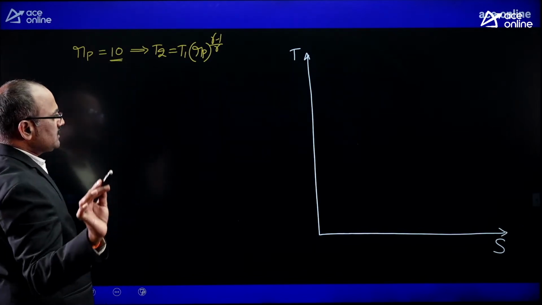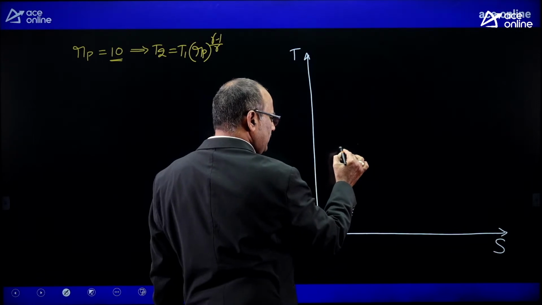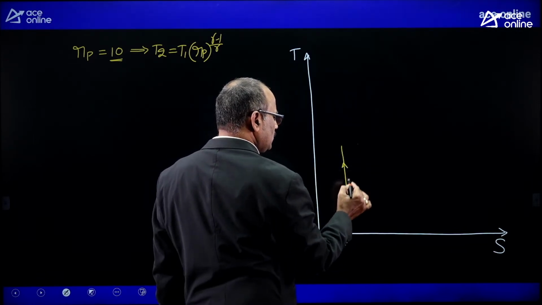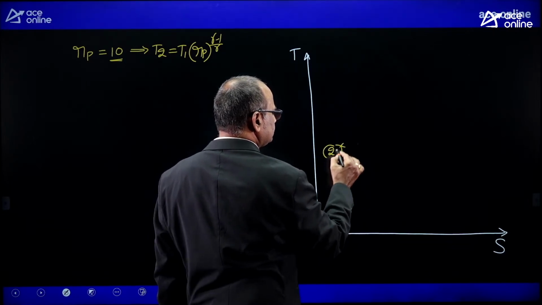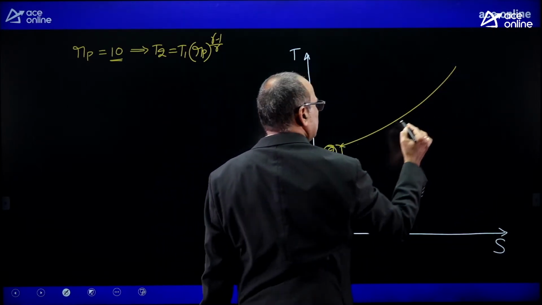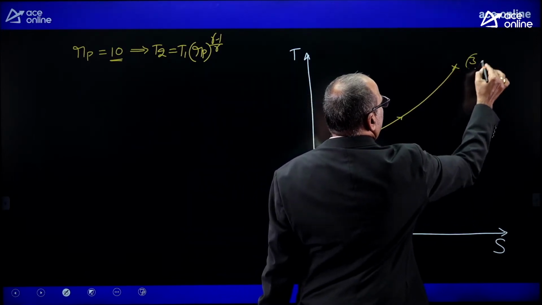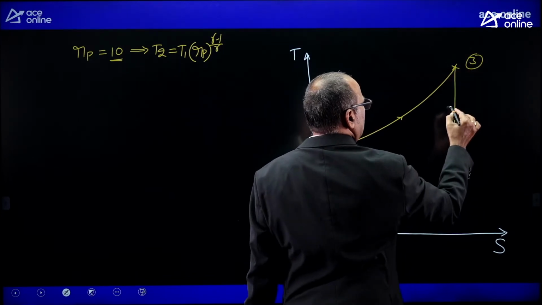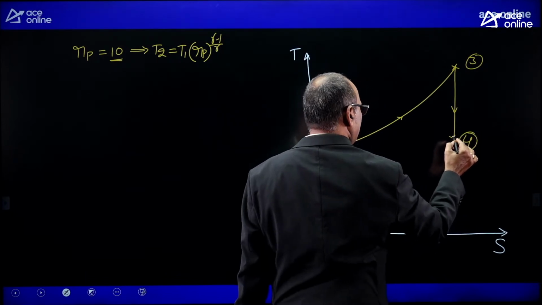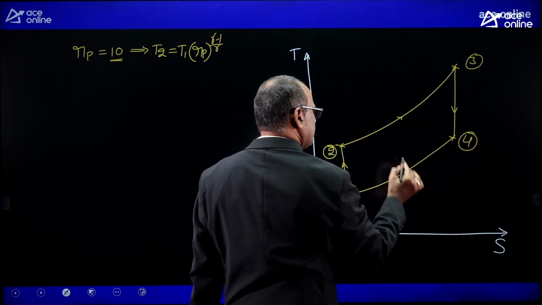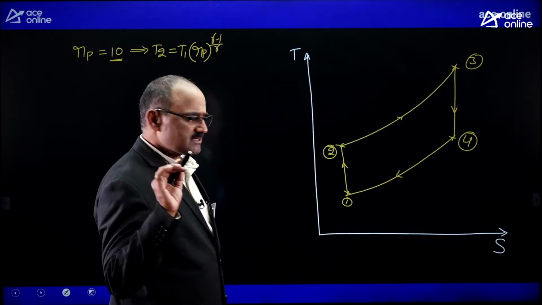Corresponding to pressure ratio 10, the Joule cycle or Brayton cycle may look like this. 1 to 2 is reversible adiabatic compression, 2 to 3 is constant pressure heat addition, 3 to 4 is reversible adiabatic expansion, and 4 to 1 is constant pressure heat rejection. So that is the Brayton cycle.